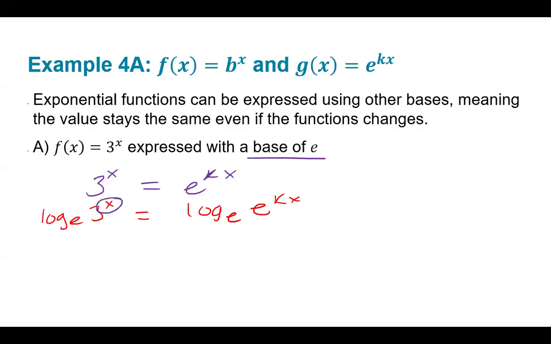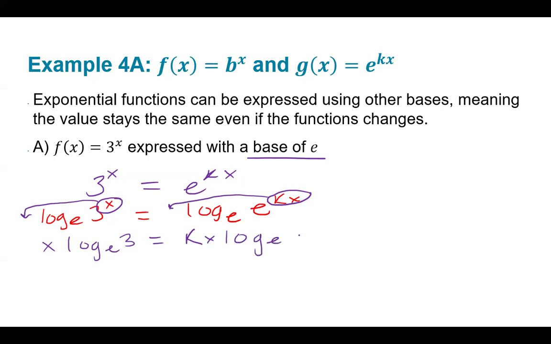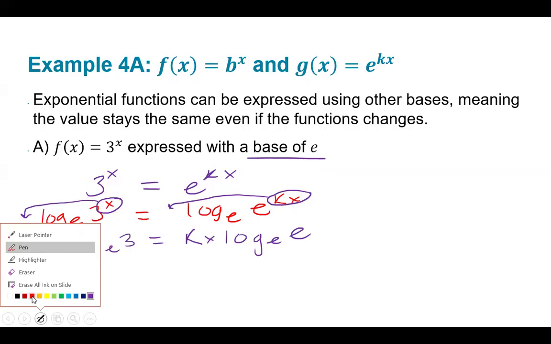Your power of your argument when you have a log and an exponent becomes your coefficient. The power of your log becomes your coefficient. So we end up with log base e of 3 equals k times x of log base e of, and this is my favorite part,